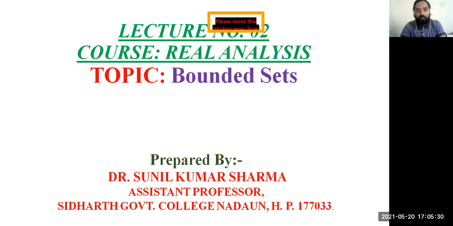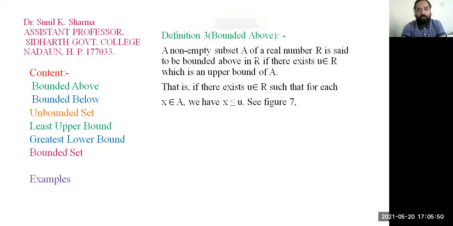Today we will discuss bounded above, bounded below, unbounded above, unbounded below, least upper bound and greatest lower bounds, and examples related to each definition. So the topic is bounded sets. In our previous lecture we discussed upper bounds and lower bounds. So let us quickly revise what upper bounds and lower bounds are.